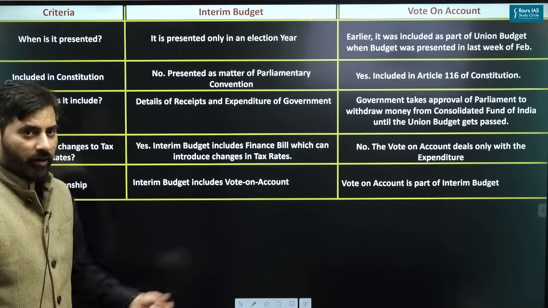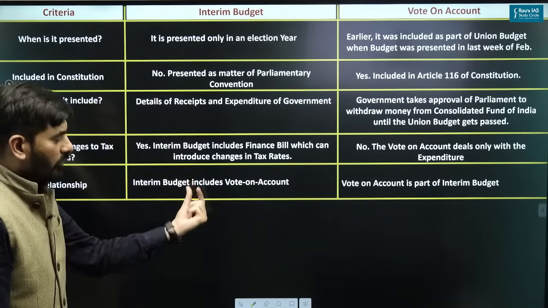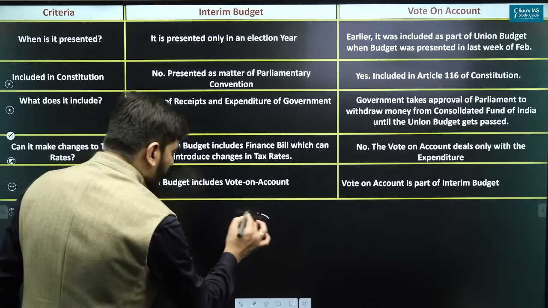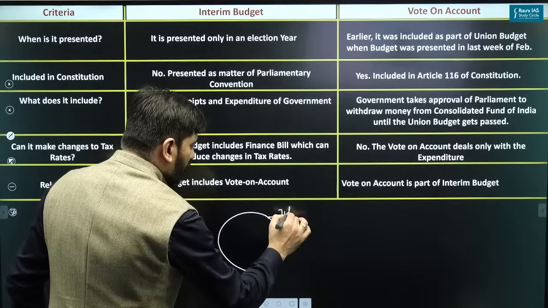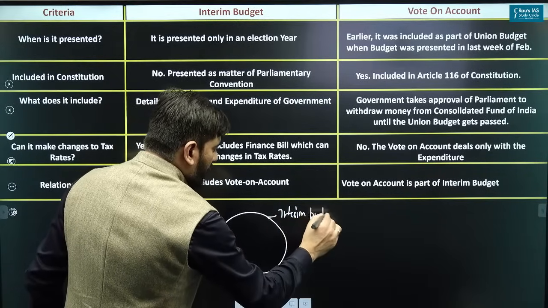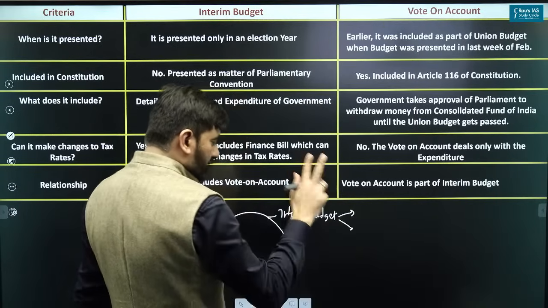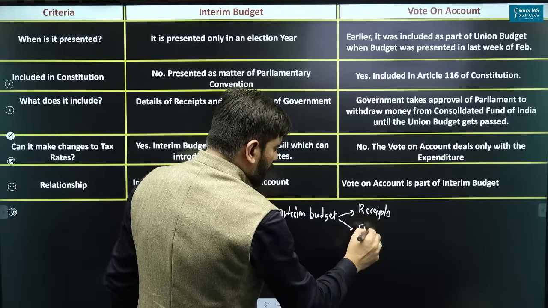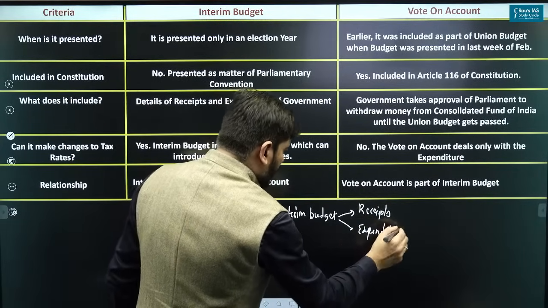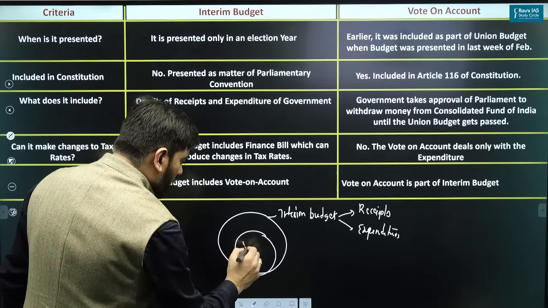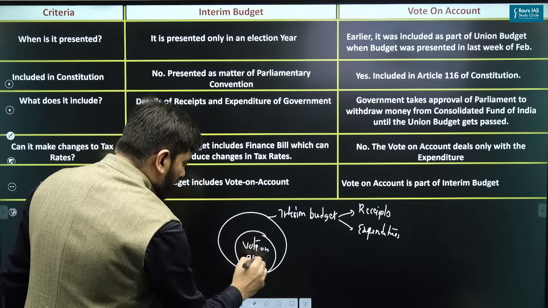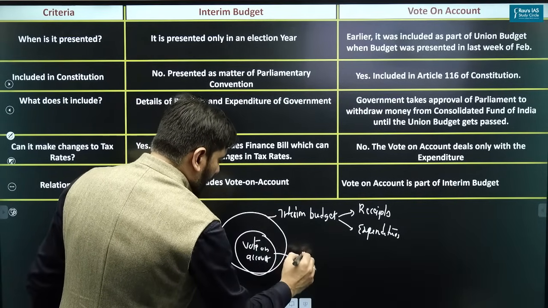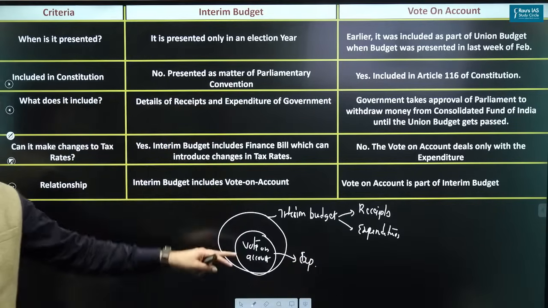Relationship, please remember this important aspect. Interim budget includes vote on account. If I could show you in terms of a Venn diagram, the bigger circle here represents interim budget, which has both parts, the receipts and expenditure. And one aspect of interim budget is your vote on account, wherein the vote on account will deal with only one aspect, which is your expenditure. That's the important difference.